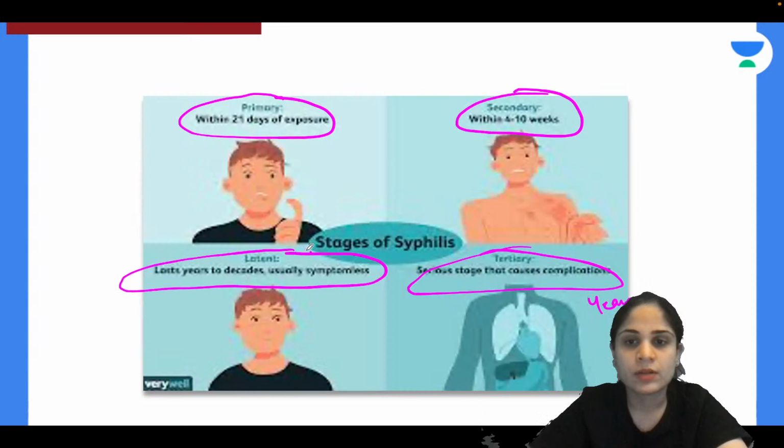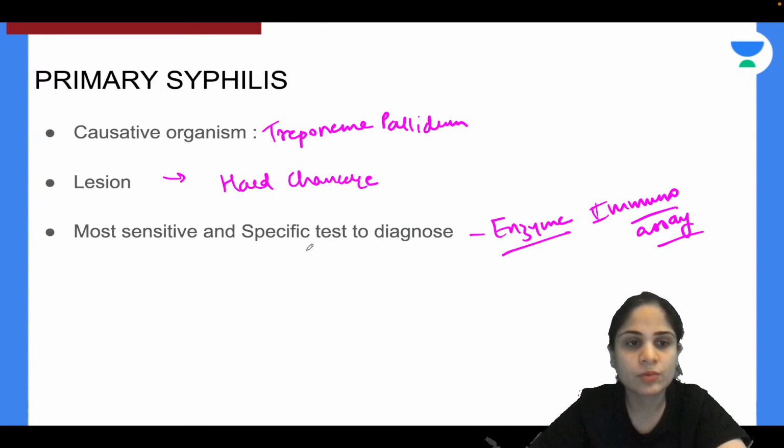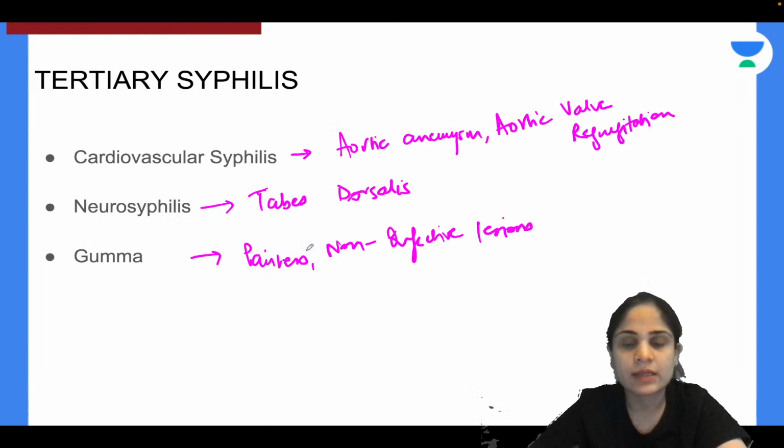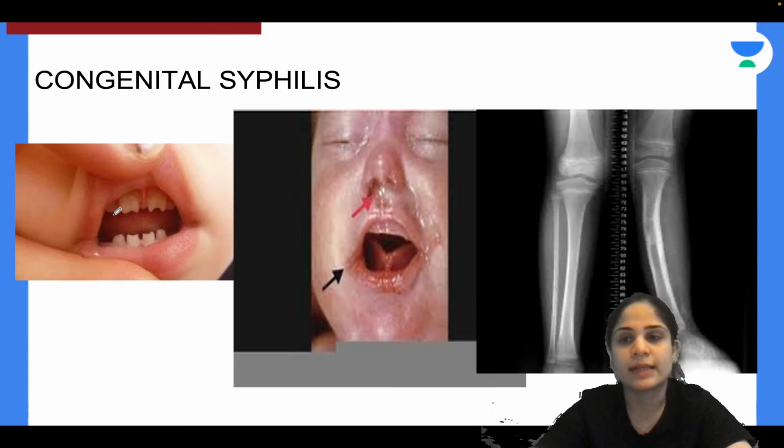Okay, so this is everything about syphilis. What is the timeline? What is the causative organism? What are the lesions specifically of primary? So of primary syphilis, it is hard chancre. Of secondary syphilis, it is your condyloma lata and moth-eaten alopecia and Buschke-Ollendorff sign. And of tertiary syphilis, the specific feature that you see is presence of gamma. Okay, so this is all about syphilis. Now moving on to our next disease.